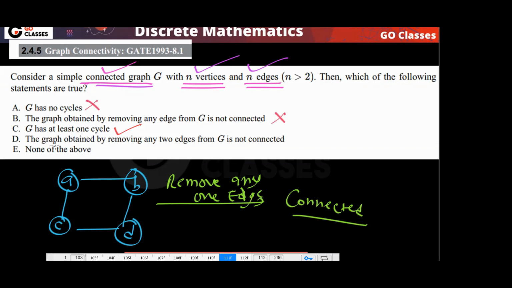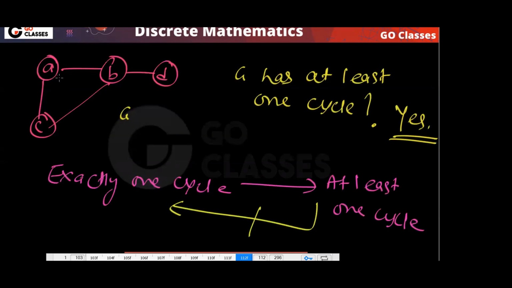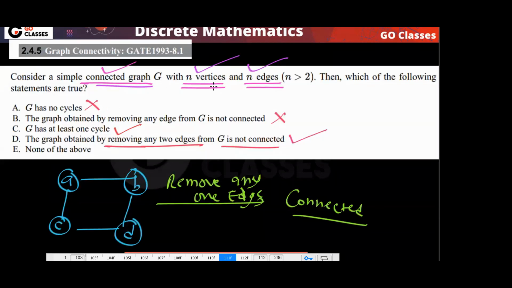G has no cycle, wrong. The graph obtained by removing any two edges from G is not connected. Yes, this statement is true, because you have a connected graph with n vertices, n edges. If I remove two edges, then it will not be a connected graph.